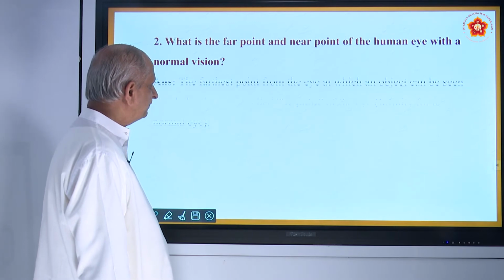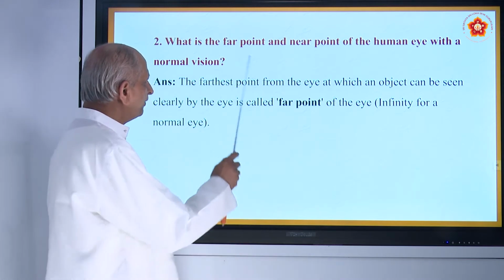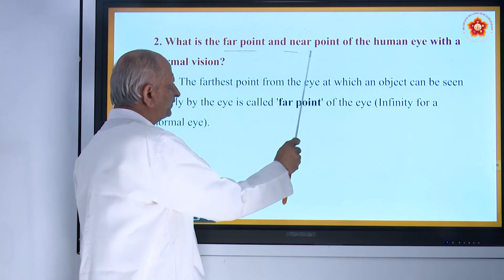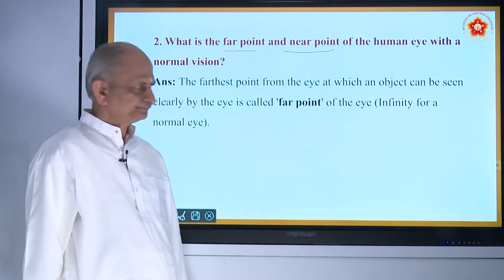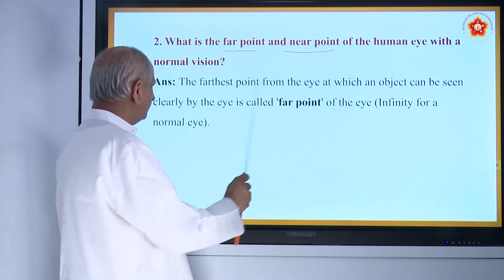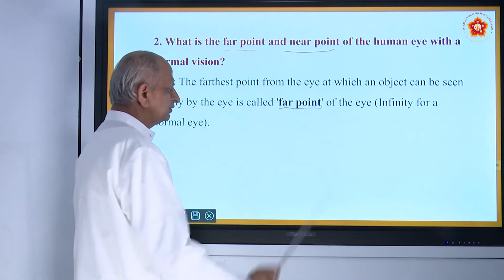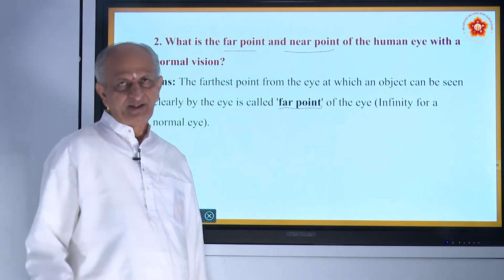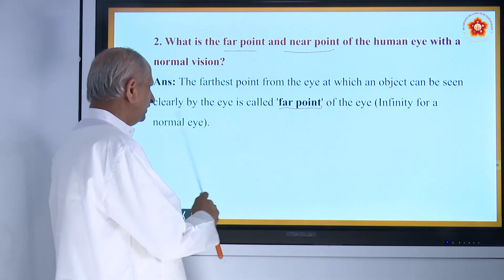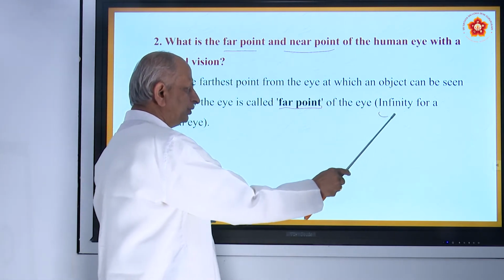Coming to the second question, what is meant by the far point and near point of the human eye? The farthest point from the eye at which an object can be seen clearly is called the far point. That means how far you can see with your eye. Of course, that is also limited, but actually it is said to be infinity. Infinity means no limit.